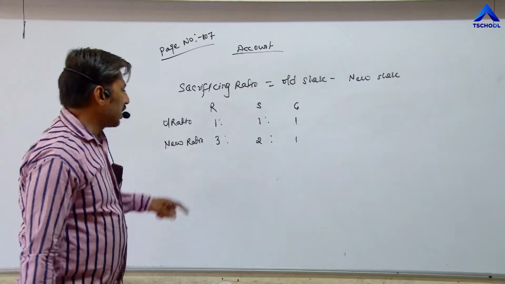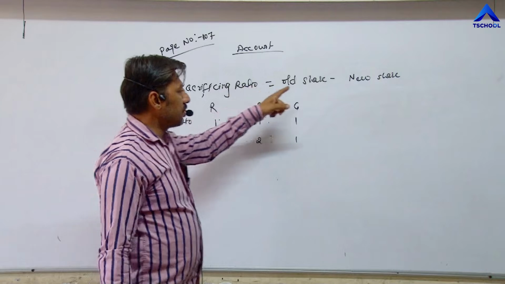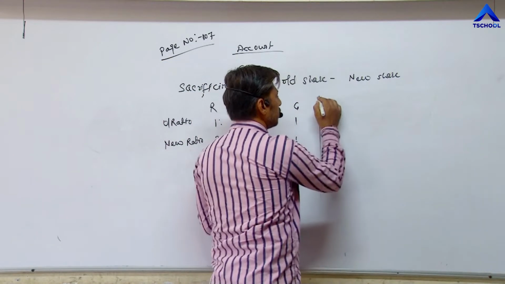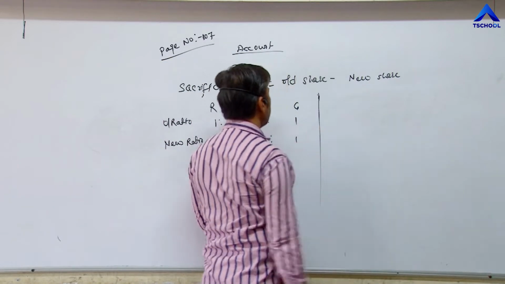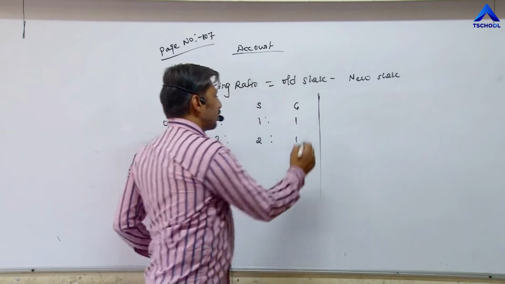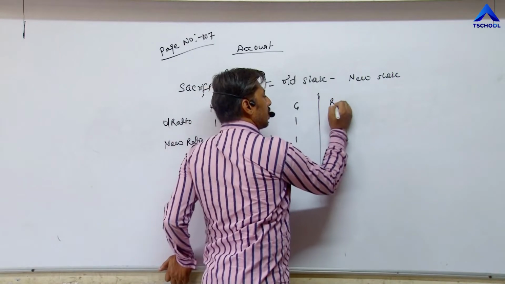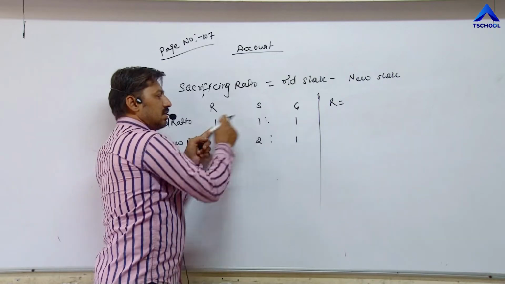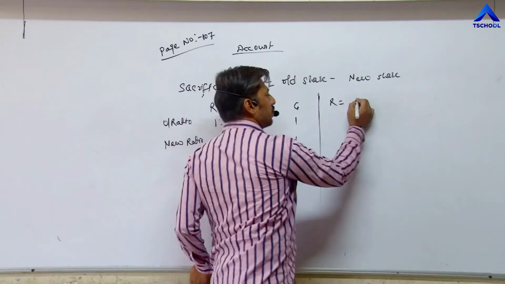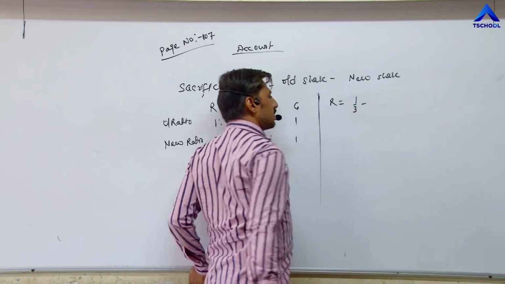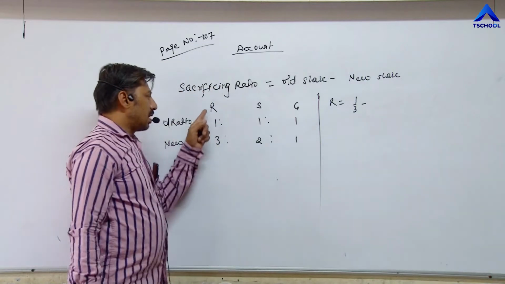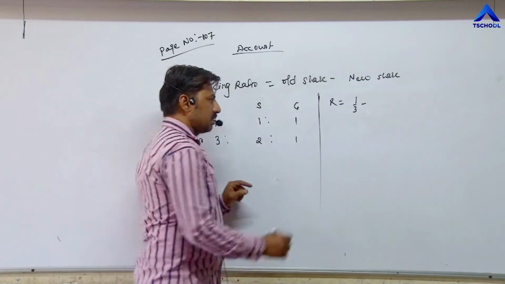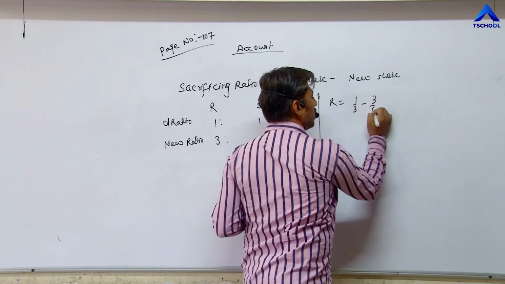The formula for sacrificing ratio is old share minus new share. Now here I am doing the solution. Sacrificing ratio, old share minus new share. So calculate sacrificing ratio of R. Old share is 1 and the total of this ratio is 3. So old share is 1 upon 3 minus new share. Ram's new share, or R's new share, is 3 upon total, which is 6. So 1 upon 3 minus 3 upon 6.